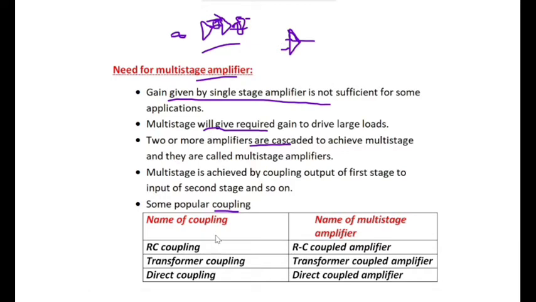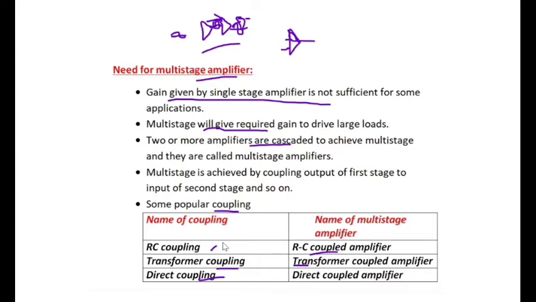Some popular couplings are RC coupling. The name of the coupling is RC coupling, and the amplifier is called an RC coupled multistage amplifier. If we use R and C, then we call it an RC coupled multistage amplifier. If a transformer is used in the place of the coupling device, then it is a transformer coupled multistage amplifier.